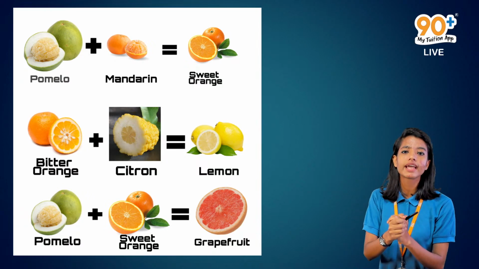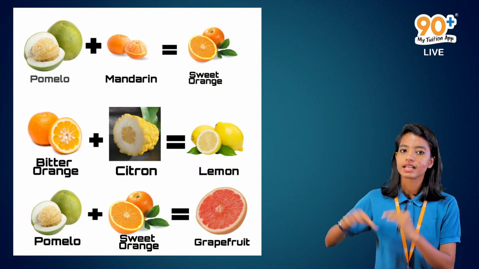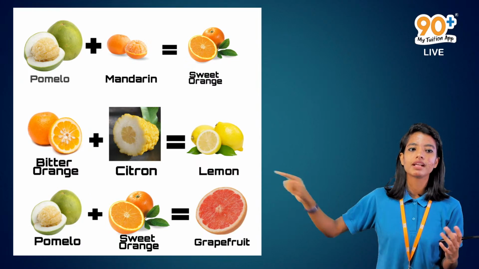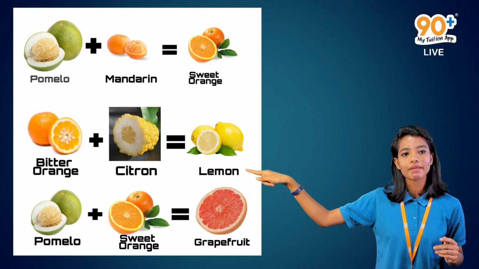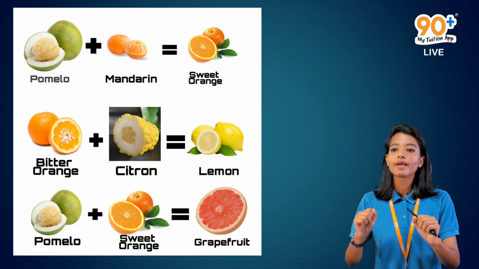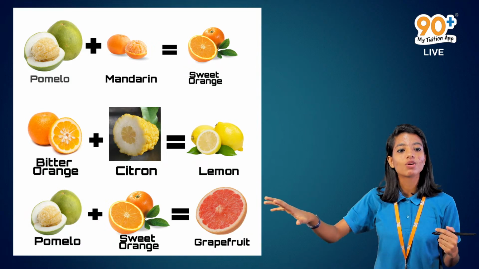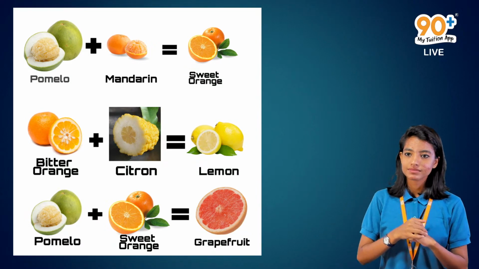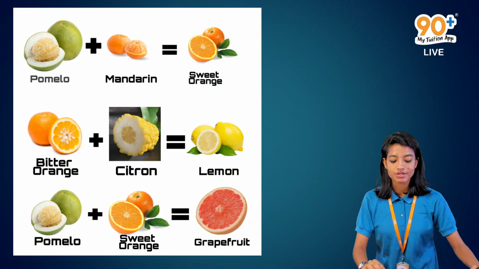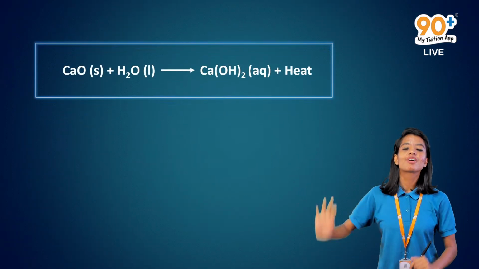Two things combine together to give an entirely different product. So bitter orange will have a different taste, citron will have a different taste, and lemon, they combine together to give the lemon, so it will have a different property. So in the combination reaction, we will have two or more reactants, but only one product. What should we write as an example? That is exactly what I am going to explain now. So listen carefully. Here we go with the examples.